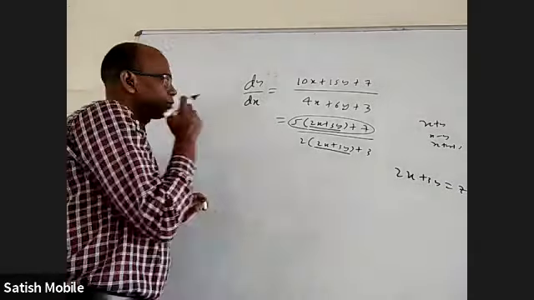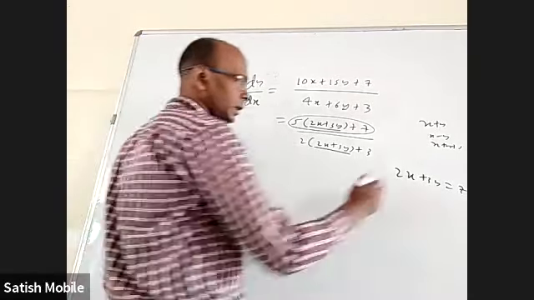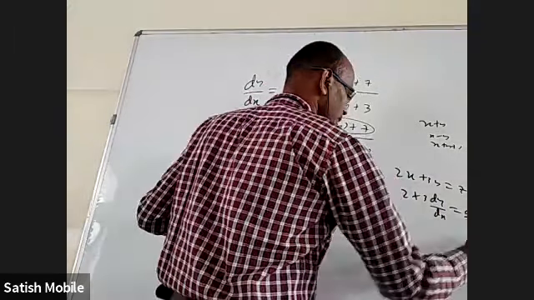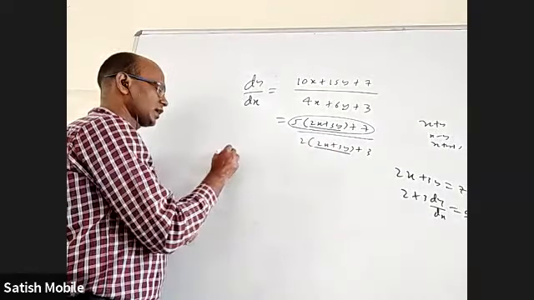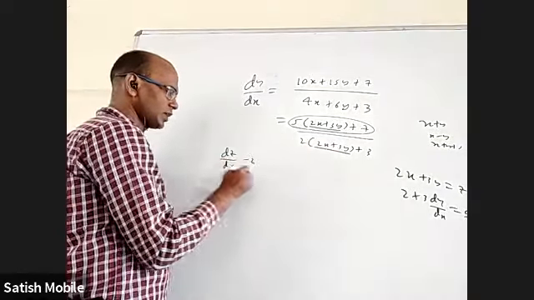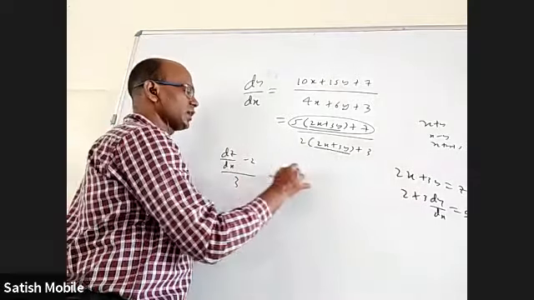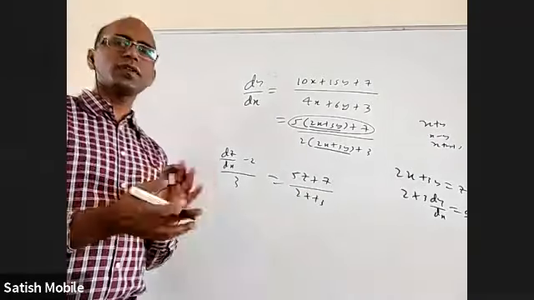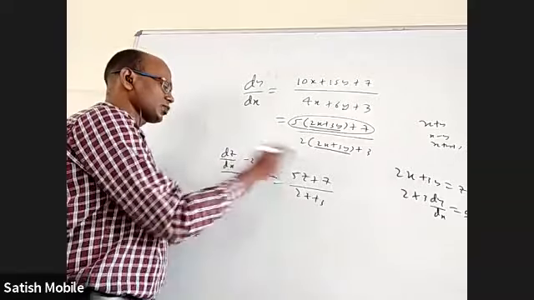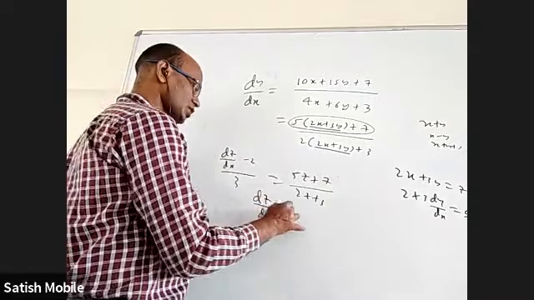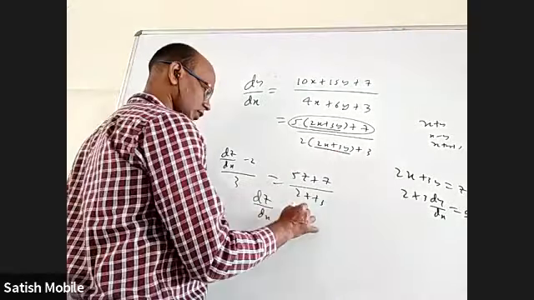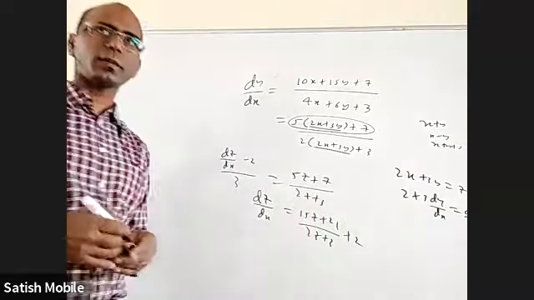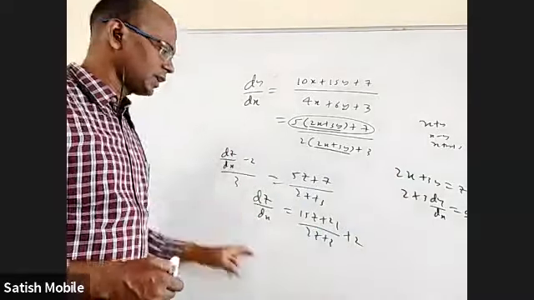Now, what will happen to this now? 2 plus 3 times dy by dx is equal to dz by dx. Now, based on that, I can write dz by dx minus 2 by 3. This will be (5z plus 7) by (2z plus 3). That's it. Now it is variable separable. How to do it? 3 this side, 2 this side. You will get dz by dx is equal to something in terms of z, (15z plus 21) by (2z plus 3), plus 2. Something in terms of z will come. Now bring the whole thing here, dx here, and integrate it.